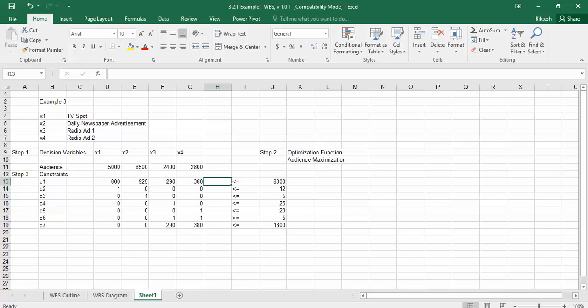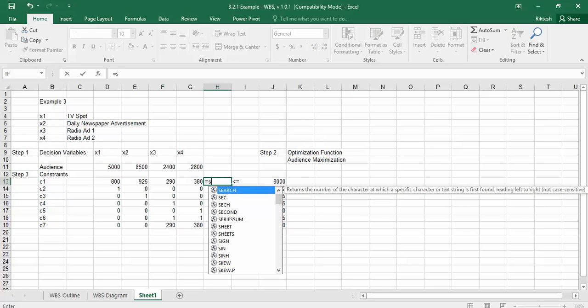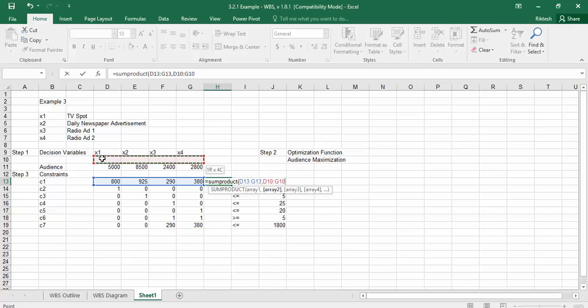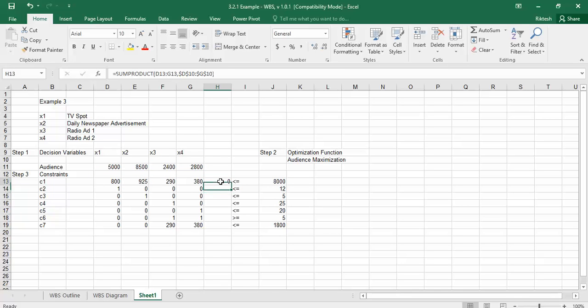What we'll do now is use the function SUMPRODUCT. Select all the constraint values, comma, the values of x1, x2, x3 and x4 that need to be identified, and fix the values of x1, x2, x3 and x4. Press enter and then drag it down.